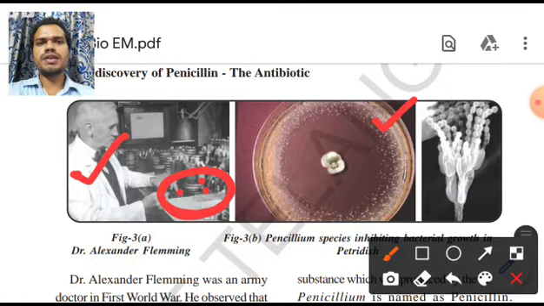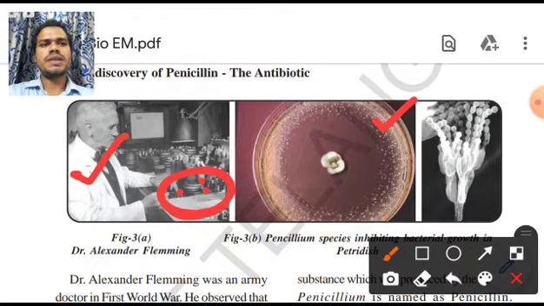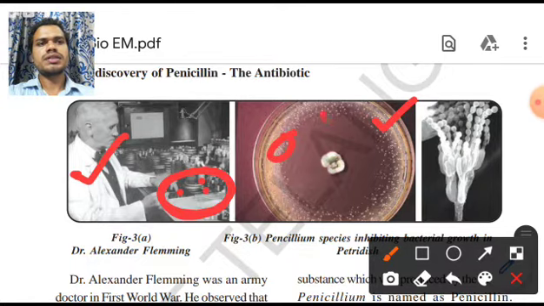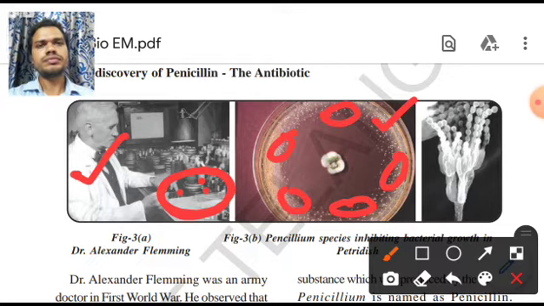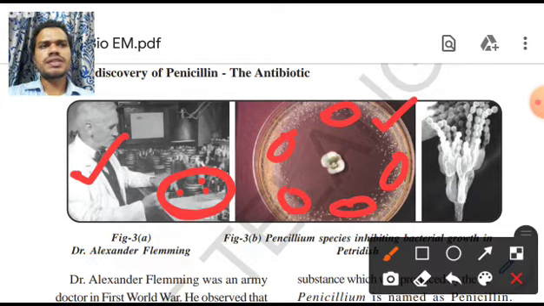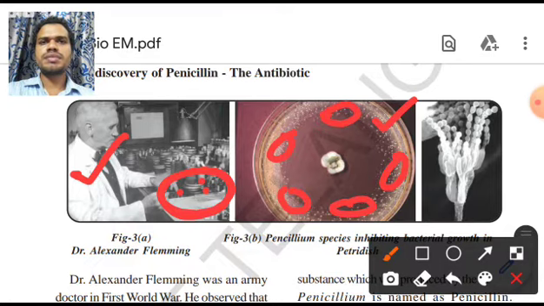After one week or ten days, when he came back and observed the plate, he saw that in some areas a special fungus-like structure had grown. Wherever the fungus was, the bacteria was dead. What does this mean?